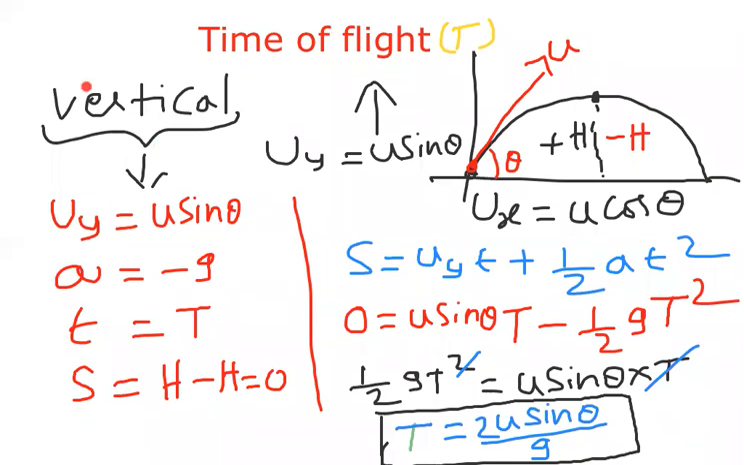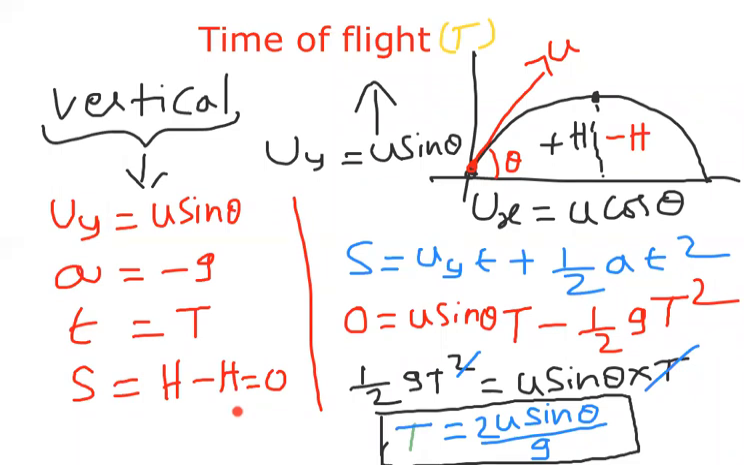For that, vertical direction is selected. Here vertical initial velocity is u sin theta. Body projected up, a is minus g, vertical, so a is minus g. Time taken is time of flight, total time of journey. Vertical displacement here: going up plus h, coming down minus h. Total vertical displacement is h minus h value, it is 0.